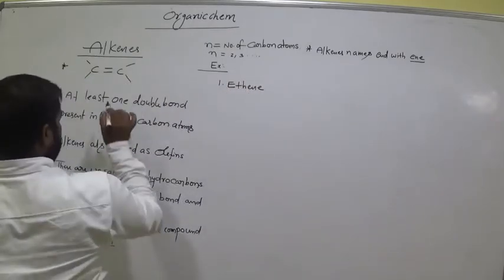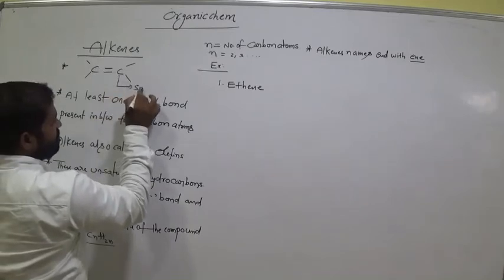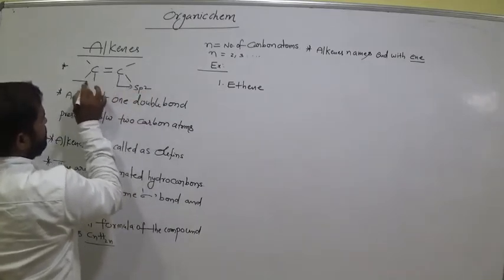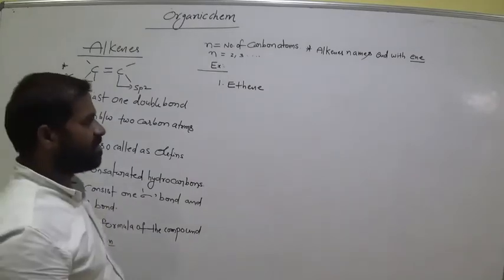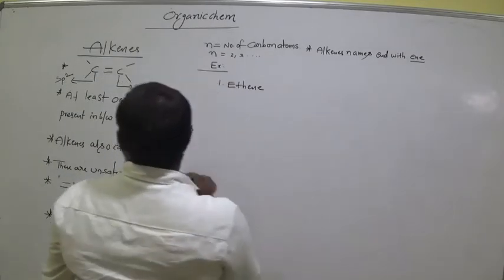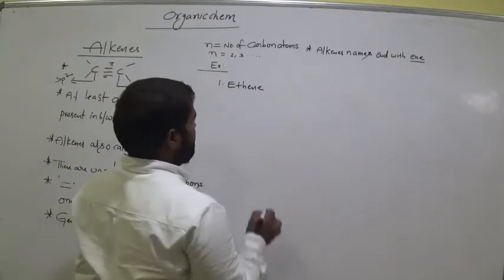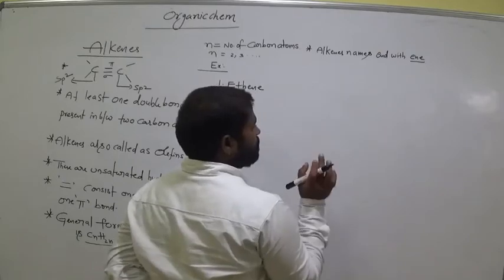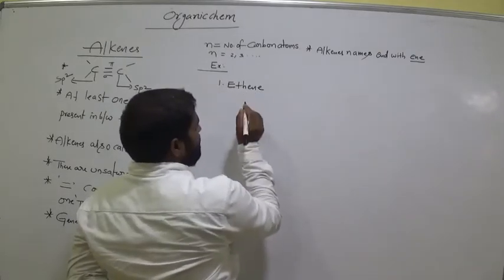In this, the double bonded carbon hybridization is sp2. This one also has hybridization sp2. Remember this. One is a sigma bond, another one is a pi bond. Ethene, eth means how many carbons? 2 carbons. Ene means double bond is there.